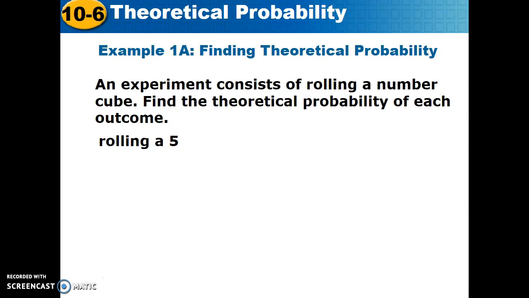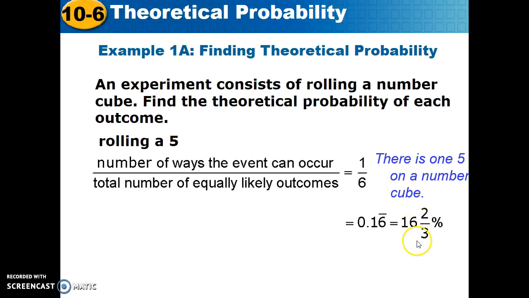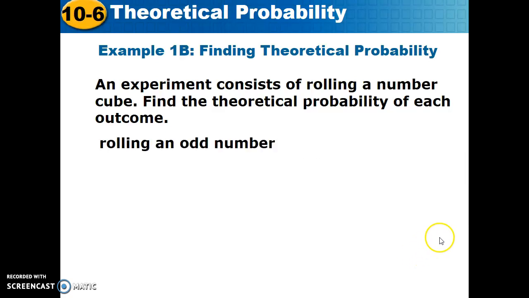Let's look at example 1, part A. An experiment consists of rolling a number cube. Find the theoretical probability of each outcome. Rolling a 5. There's one way it can occur, and each of the outcomes are equally likely, so there's 1 out of 6. We take that 1 out of 6, convert it to a decimal, and then into a percent.